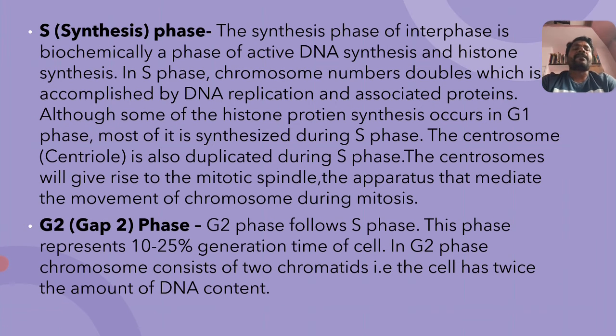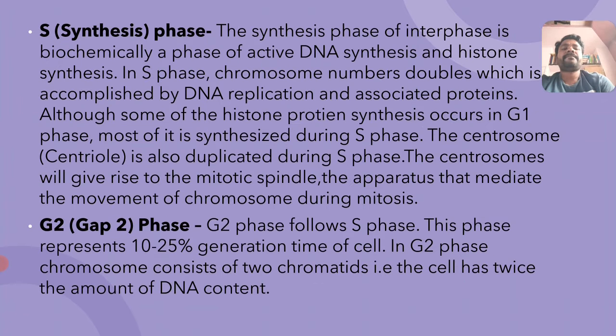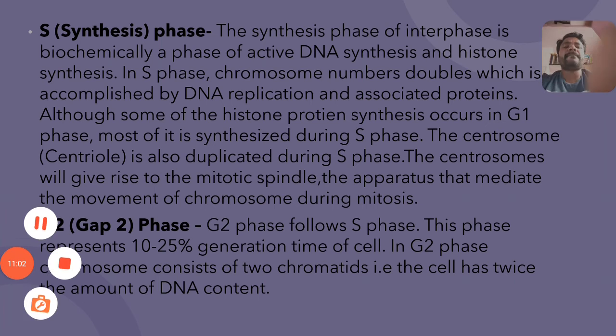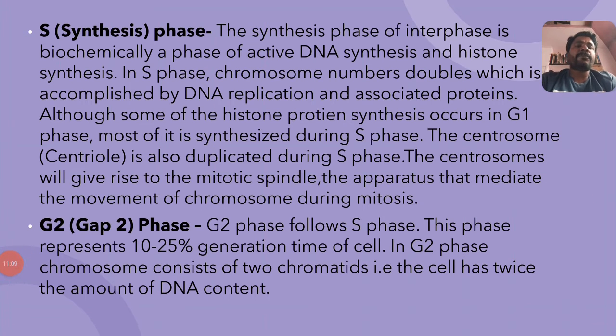Next one is G2 phase. G2 phase follows S phase. This phase represents 10 to 25% of the generation time of the cell. Again, for the generation of a cell, G2 phase takes 10 to 25% of the time. In G2 phase, chromosomes consist of two chromatids.